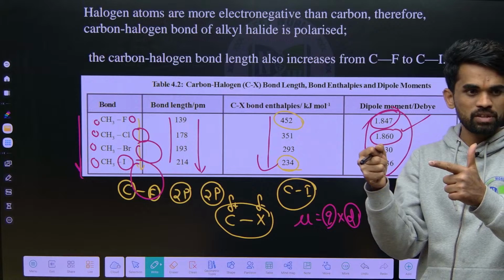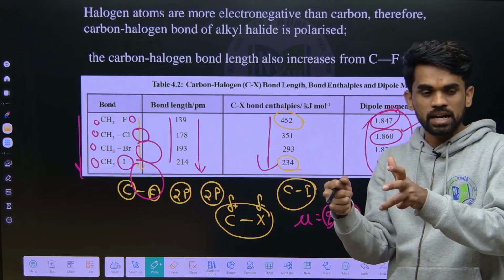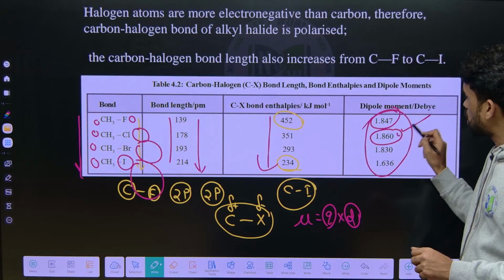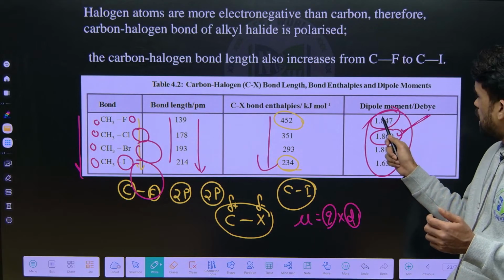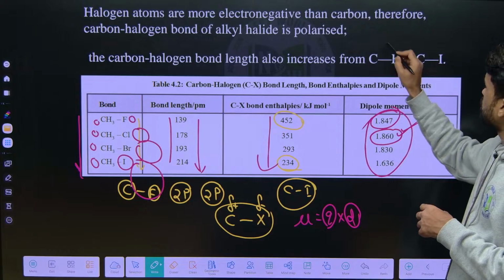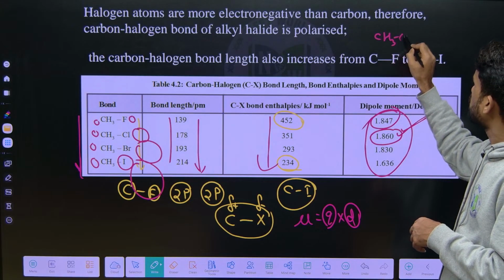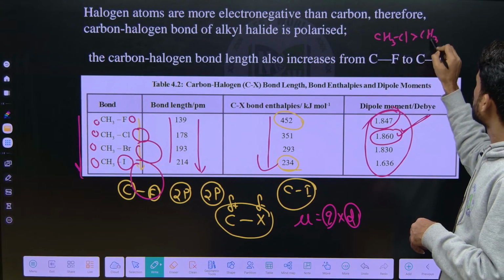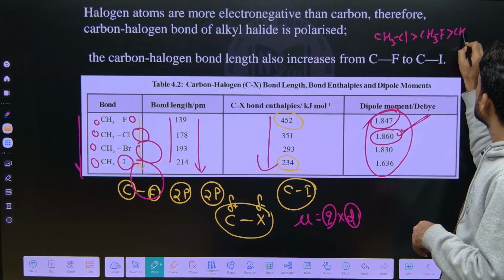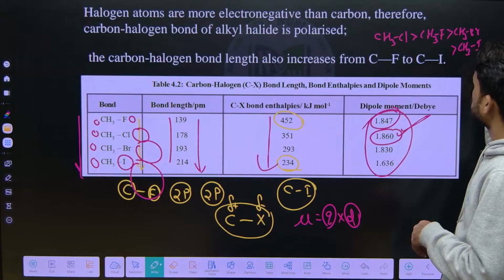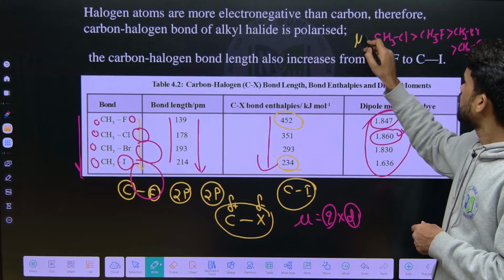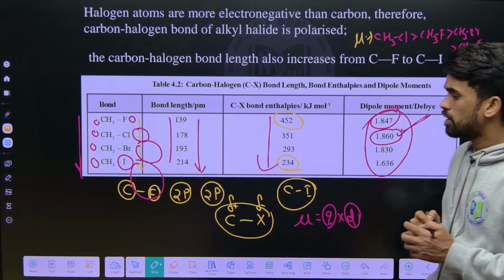For which one is the bond length more? Chlorine, when you compare with fluorine. So together, considering both, methyl chloride's bond dipole moment will be more than methyl fluoride, and then the next one. So what is the order we got here? Methyl chloride, then methyl fluoride, then methyl bromide, and the least is methyl iodide. This is the order of dipole moment mu.